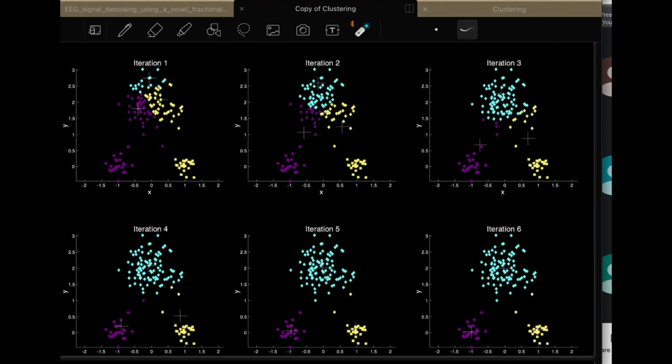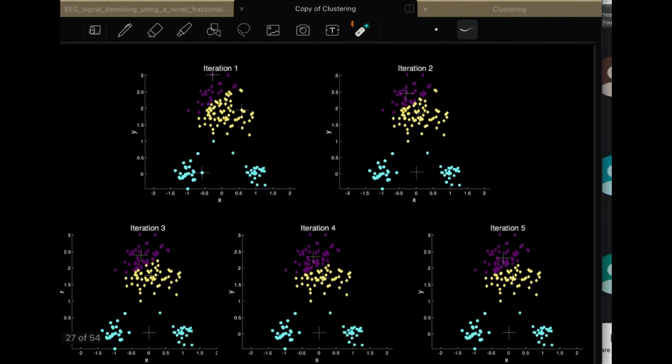Now you can see how randomly initialized clusters ended up in very good positions here, and you are getting well-defined separated clusters like this. But in the second case, if your clusters are initialized randomly in this way, like the first cluster is here, the second is here, and the third is here, then with multiple iterations, it ended up like this.